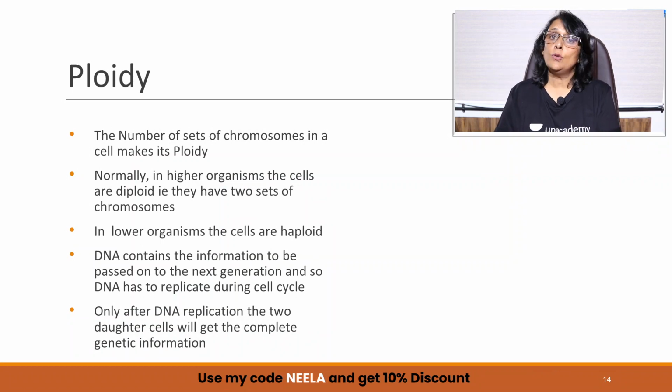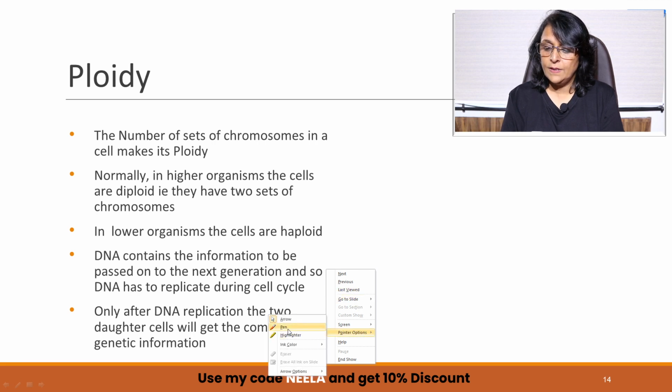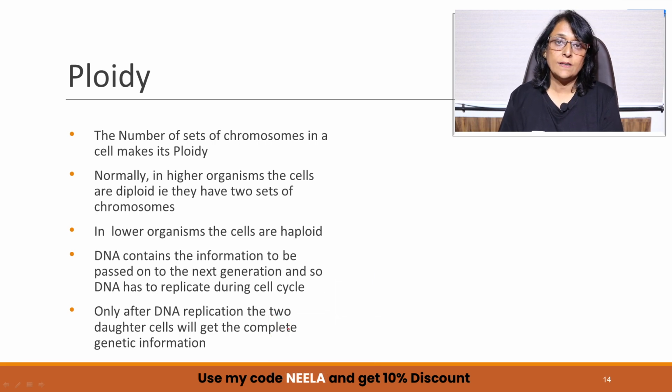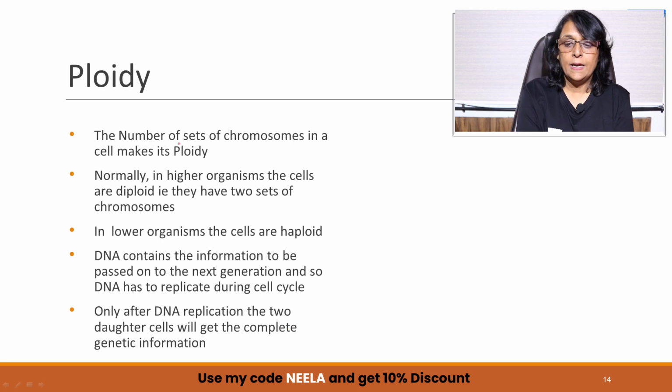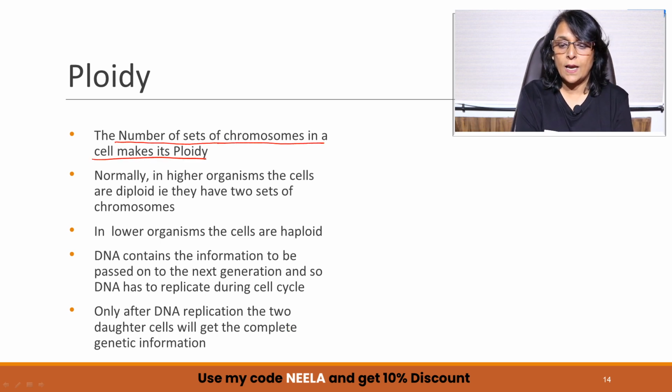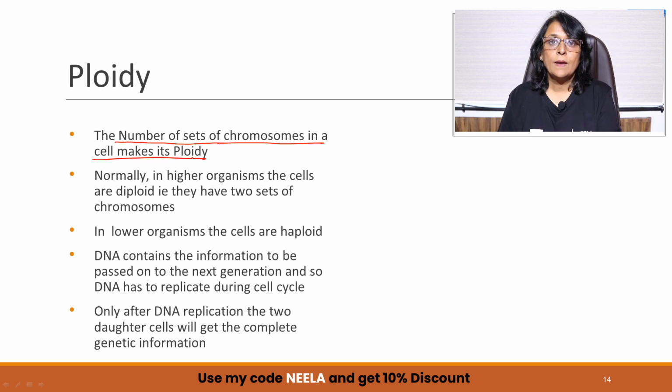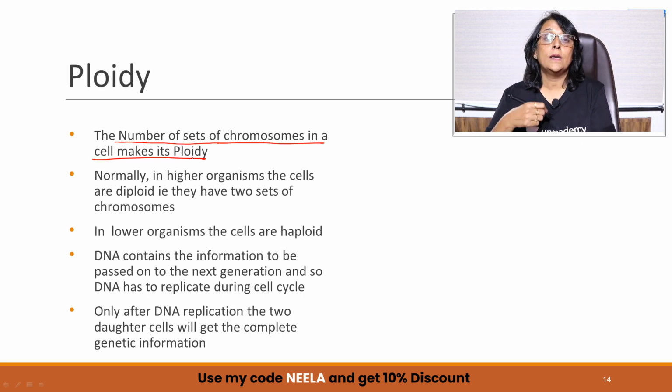Okay, we need to also understand a word which is called ploidy. This is also required for our cell cycle, cell division thing. Number of sets of chromosomes in a cell makes it ploidy. You have heard of haploid, diploid. Now what exactly is this?